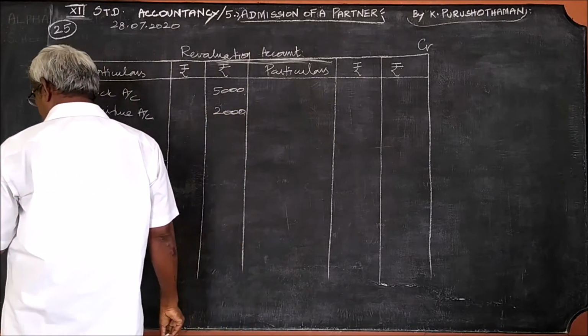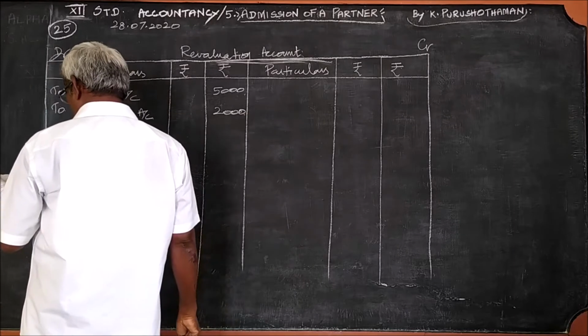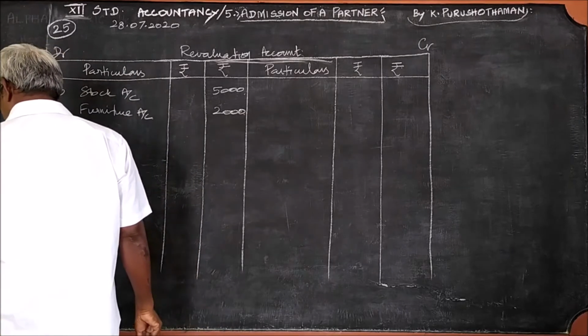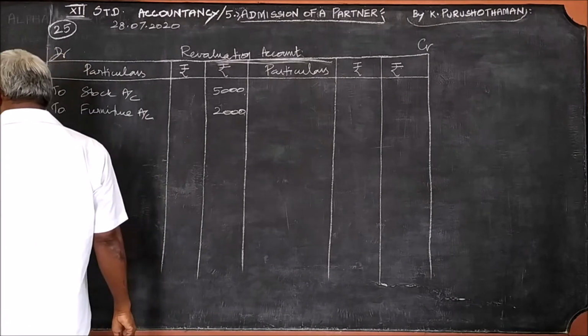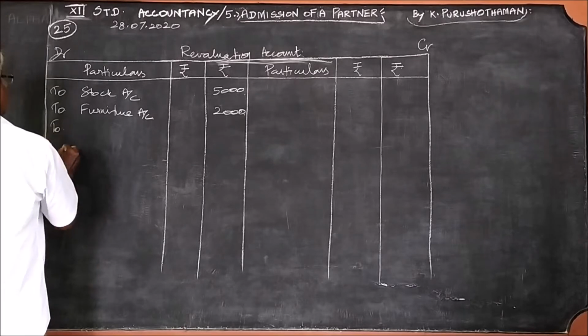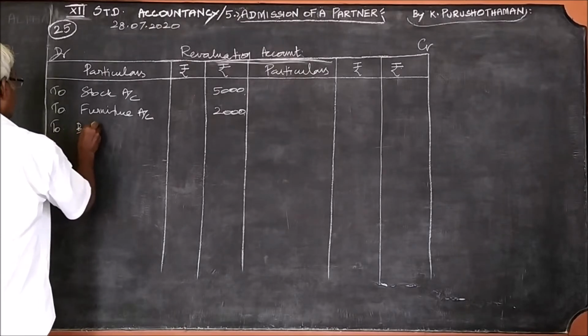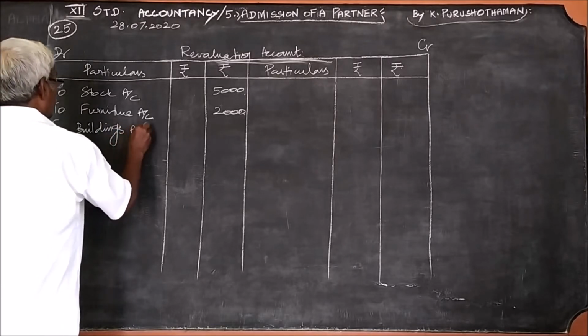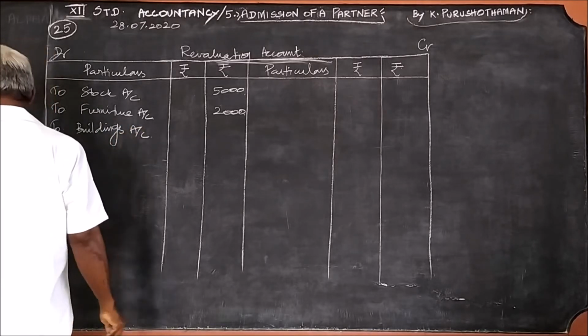Then the third one, the building is to be depreciated by 20%. Building is also depreciated, so we write it on the debit side to buildings account.